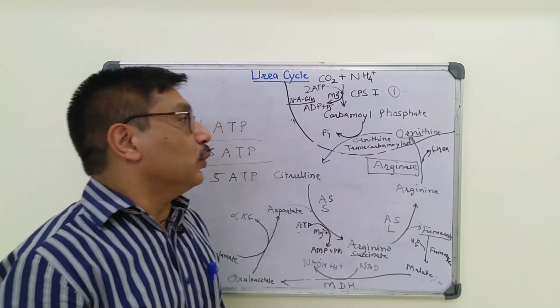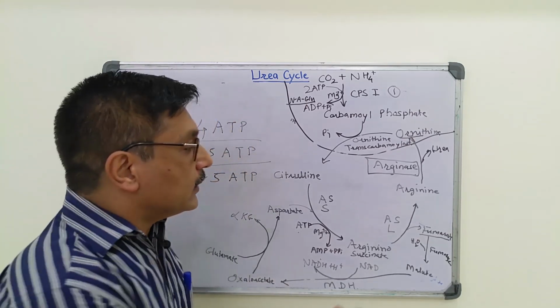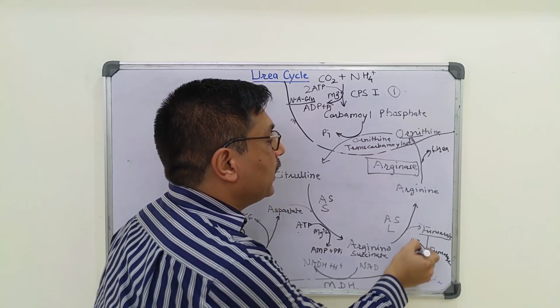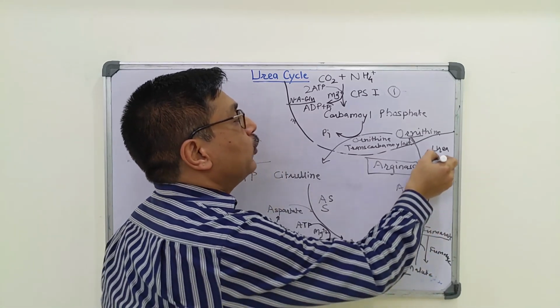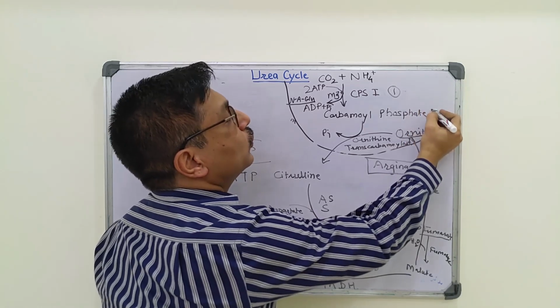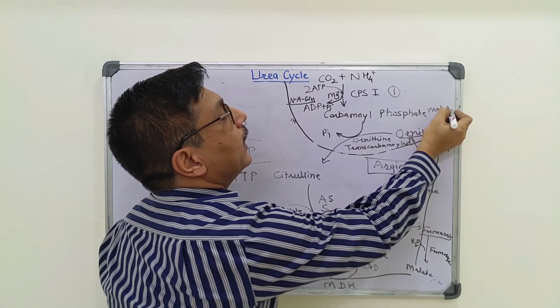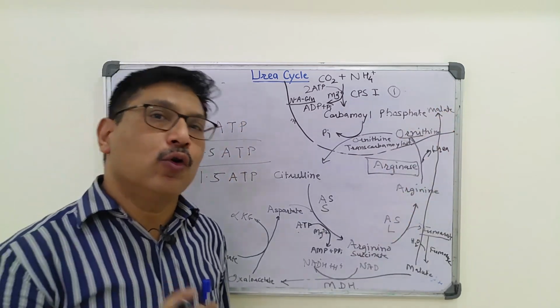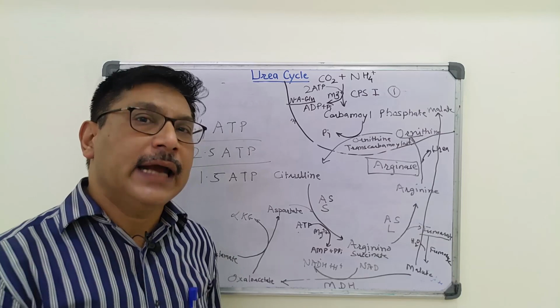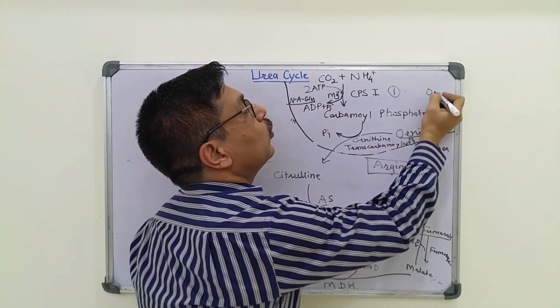In order to enter into the TCA cycle, this malate is permeable to the mitochondrial membrane, and malate enters into mitochondria, where it is acted upon by mitochondrial malate dehydrogenase to produce oxaloacetate.